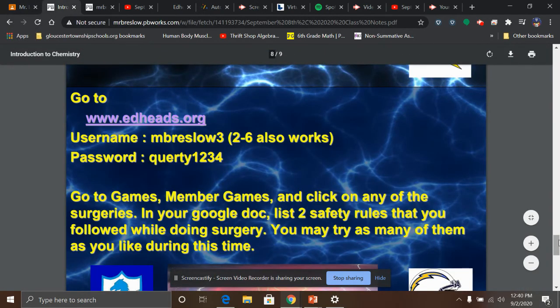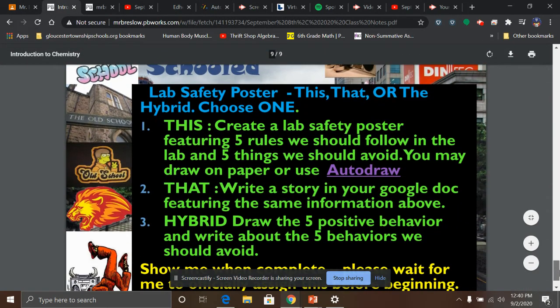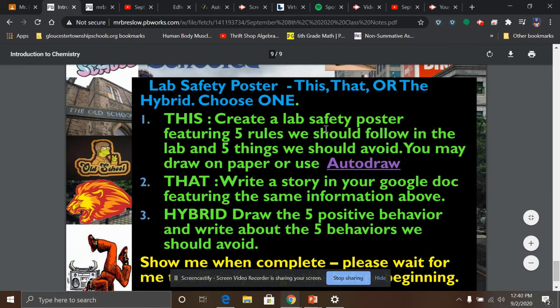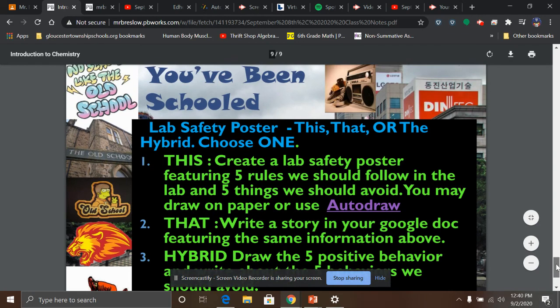If you happen to get to the last slide, again, we're not starting this. I just want you to pick how we're going to do a lab safety poster. You can draw the whole thing. You can write about it. You can do something in between. Anyway, we'll talk about this, probably working on this on Wednesday or Thursday.